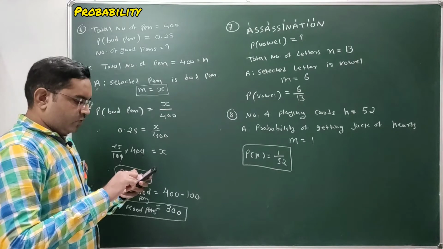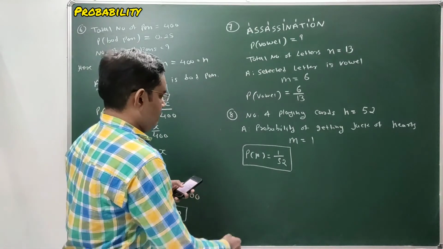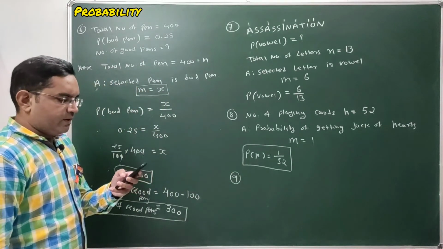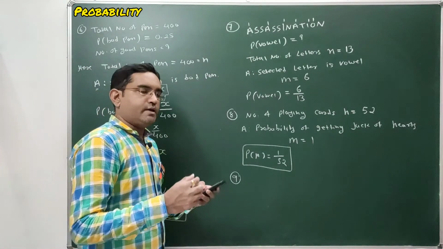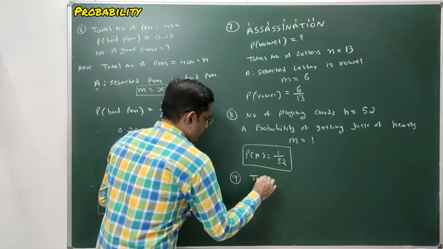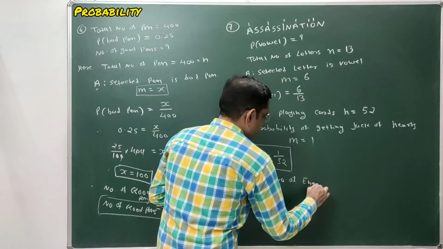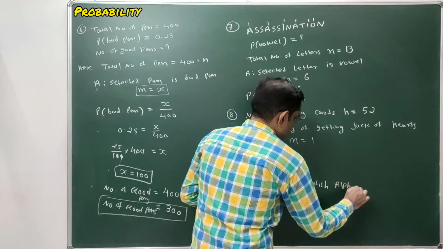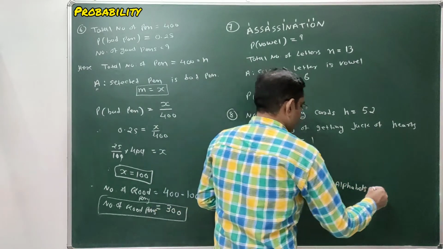A letter of the English alphabet is chosen at random. That means we have to select one letter from the English alphabet.